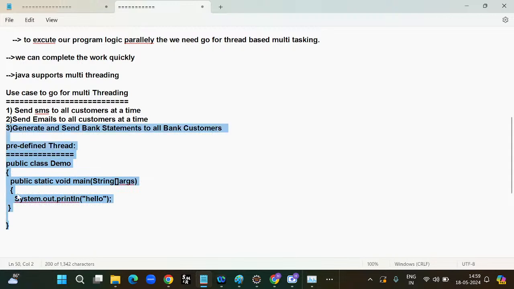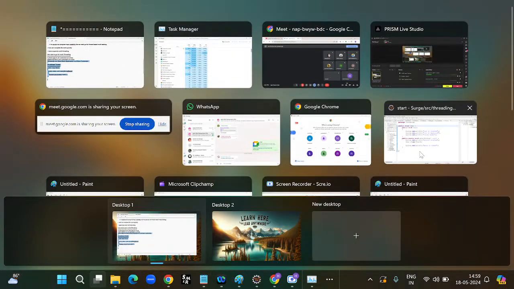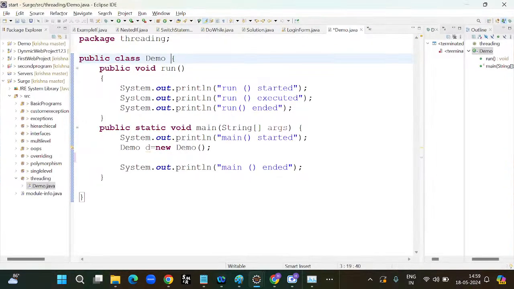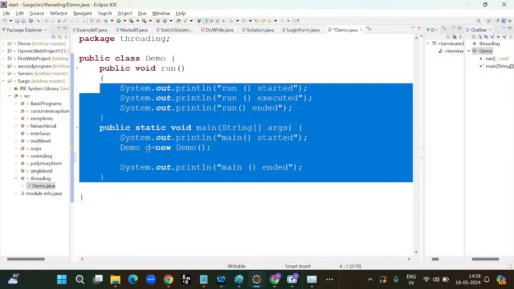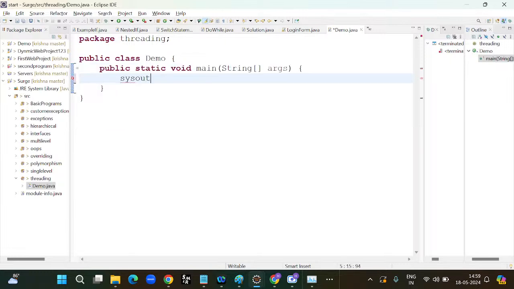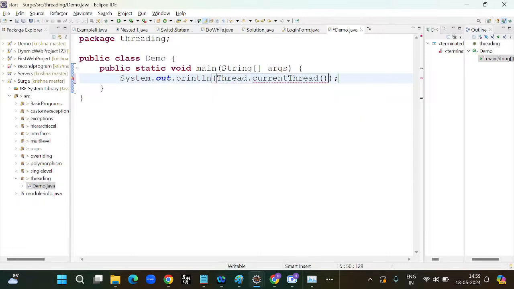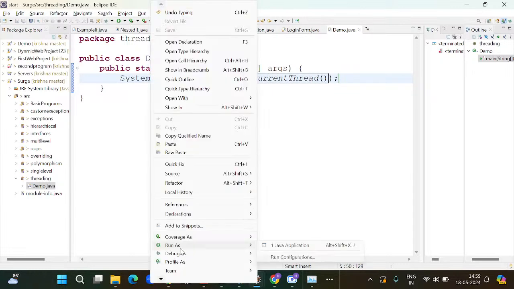Is there any proof for the main thread, sir? Yes, we have the proof. I will write it one more time. This is the main method. In the main method, I would like to write a sysout statement. Here I will write Thread.currentThread(). I save the file and run it.